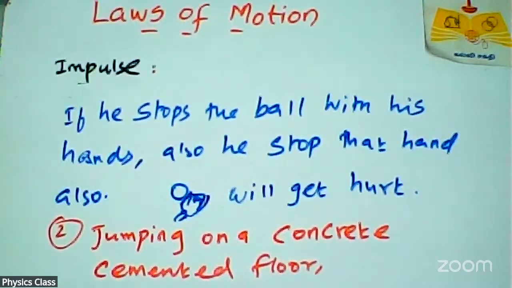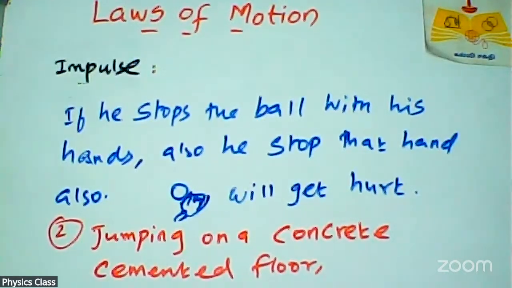So, the sand brings the body to rest more slowly than the concrete floor, so the average force experienced by the body will be lesser. Because the concrete floor brings the body to rest much faster than sand, the average force experienced by the body will be huge, because of the very short duration of time.